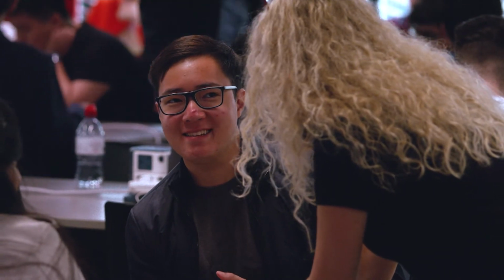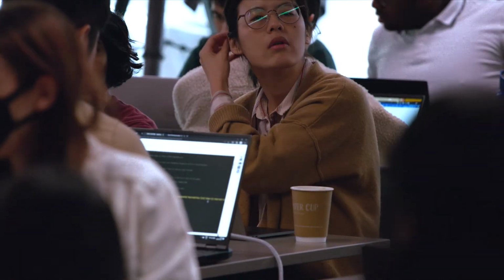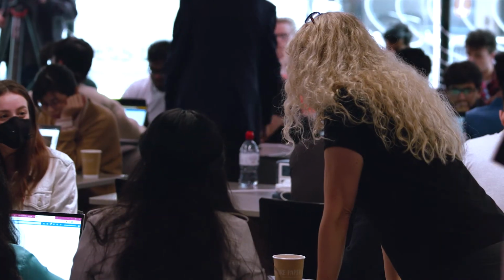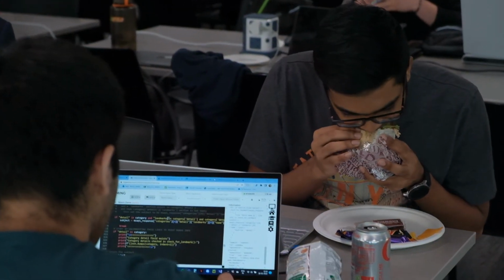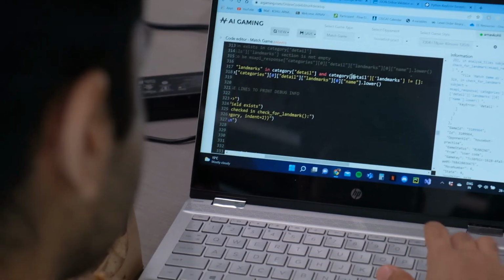Today we've been assigned an AI gaming challenge. What I wasn't expecting was for the challenge to be open throughout the whole day, which I feel is a great opportunity for us to pay attention to the talks, but also during break times to put in and change some code. It's very challenging. I'm finding it a bit difficult, but I think I figured it out. The best way I found was to find out which tiles were in this bonus category and try and match them all in a row. Multiply gets so big that matching tiles almost doesn't matter anymore.